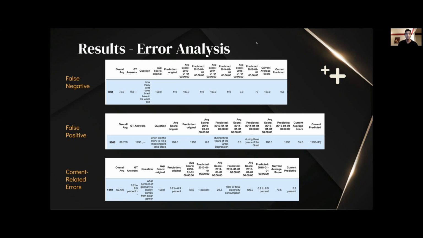The last example here is our content-related errors. The question, what percent of Germany's energy comes from solar power, returns a bunch of different answers, which are all different statistics that the model tries to look for in the Wikipedia, which makes it a content-related error.